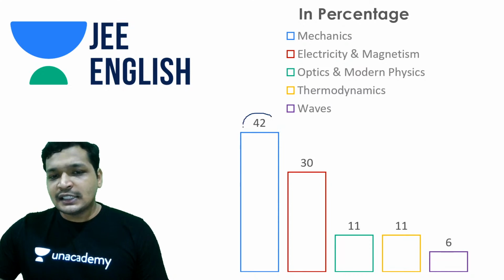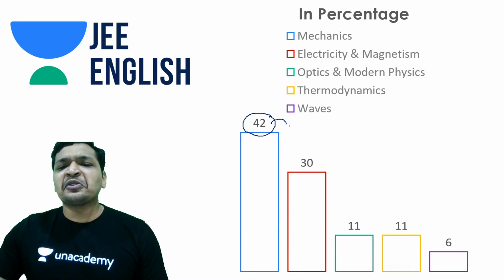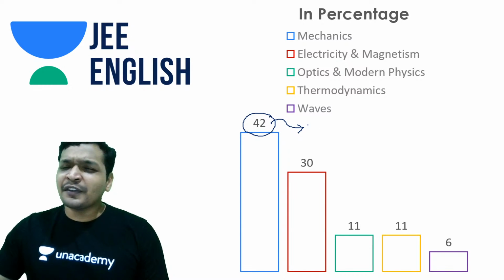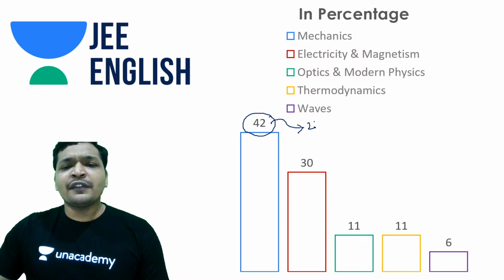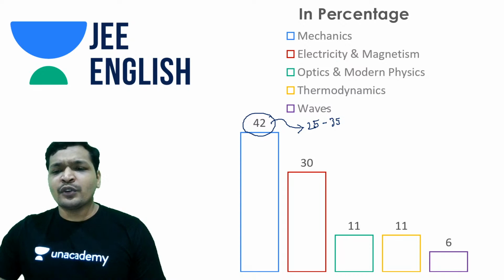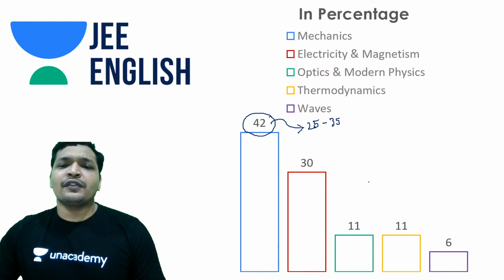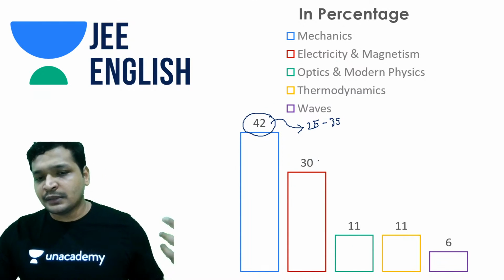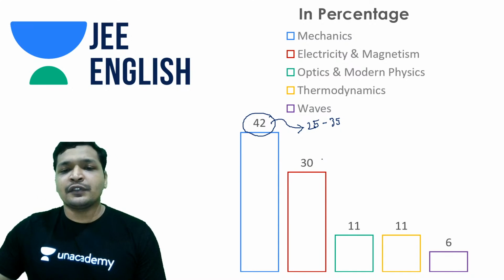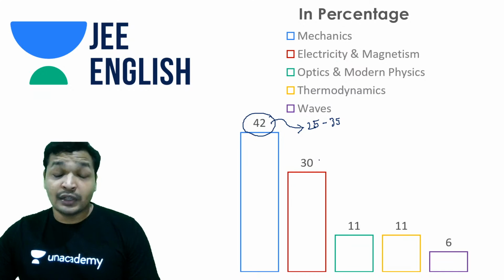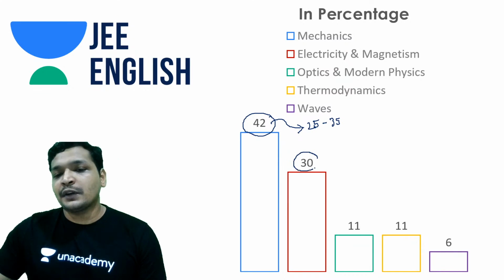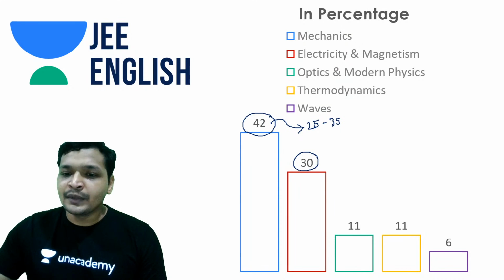For this first year topic, generally it is anywhere around 25, 30%, 35% at max. Similarly, electricity and magnetism stayed the same, in fact reduced a little bit. Generally you can expect 35% of the paper from current electricity and magnetism, but this time only 30% of the paper was from electricity and magnetism.